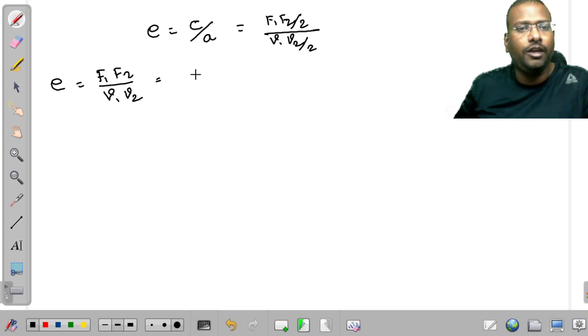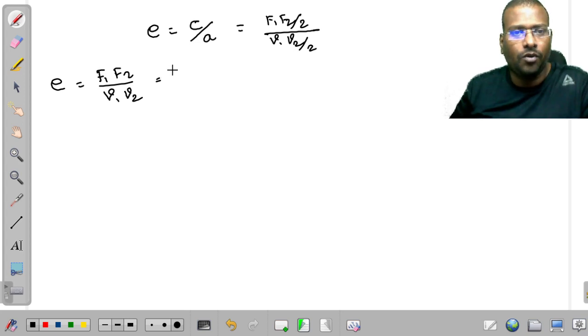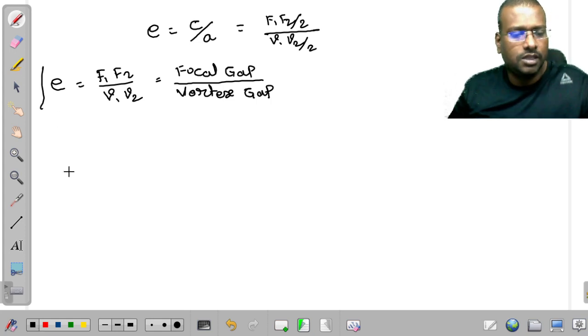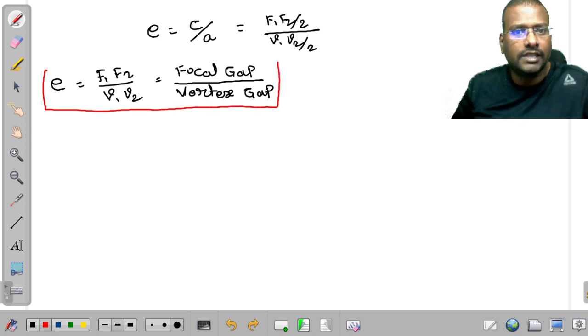So this is going to be considered as focal gap divided by vertex gap. This is another formula we have to remember for eccentricity.